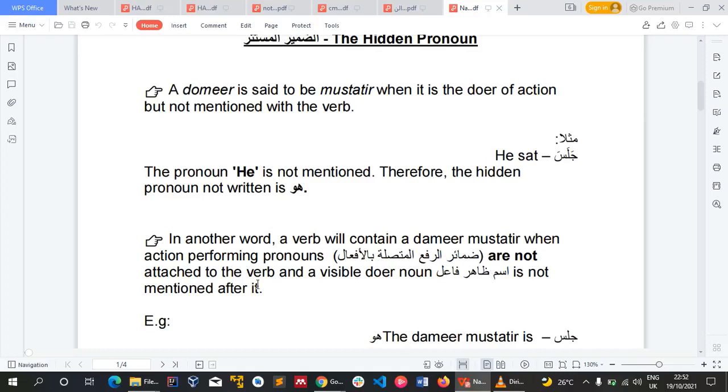We are not seeing a fa'il mentioned after the verb, or a damir attached to it that is indicating the fa'il.